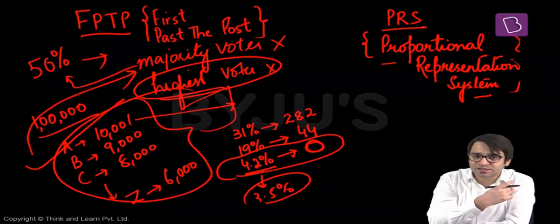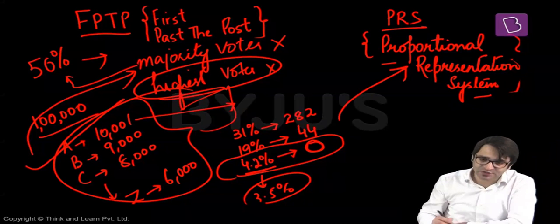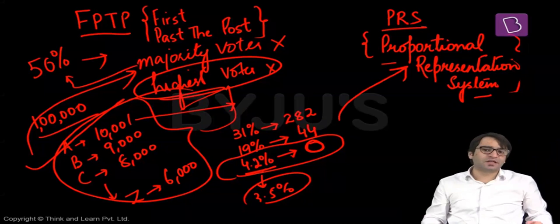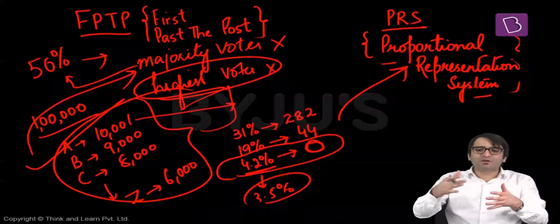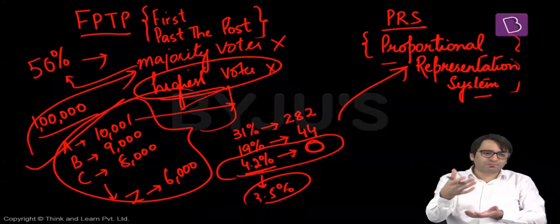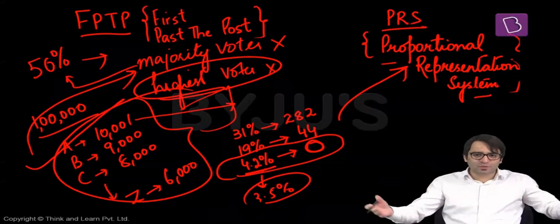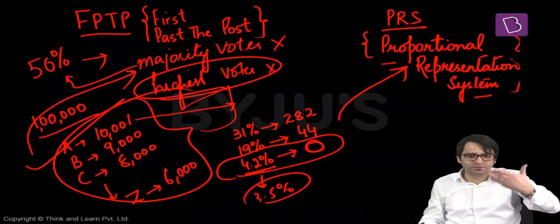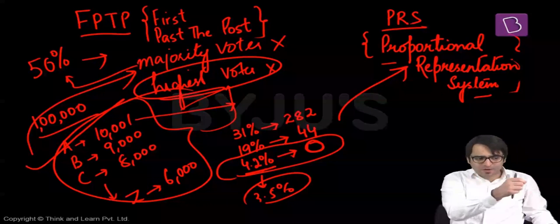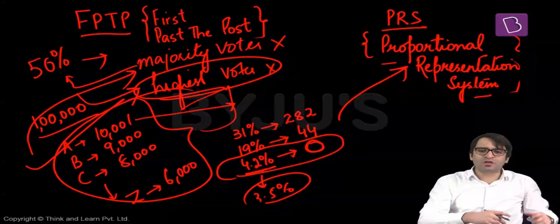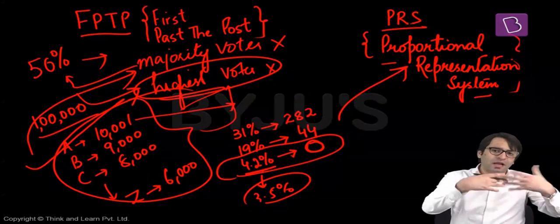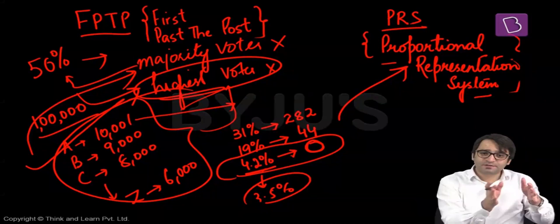But an alternative to the first past the post system is the proportional representation system. In the proportional representation system, the country is not divided into constituencies. In the first past the post system, the entire country is divided into 543 constituencies on which the election will be conducted. And whoever from a particular constituency bags the highest number of votes, this particular gentleman or woman will be your representative in Lok Sabha. But that is in the first past the post system.